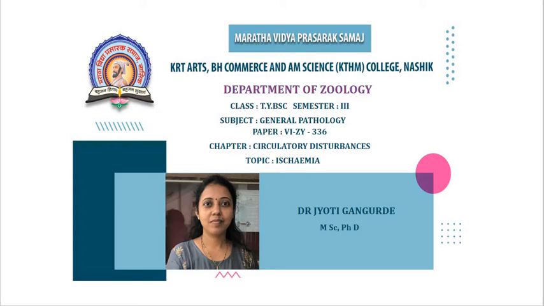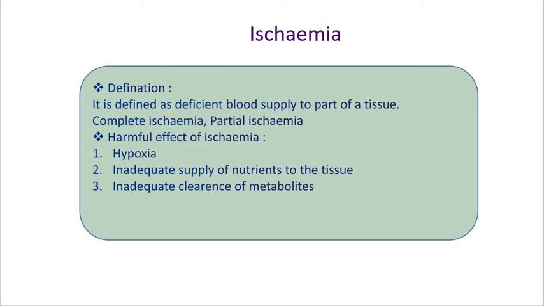Students, today we are discussing the same chapter, circulatory disturbances. In that we are discussing a new topic, ischemia. Ischemia is again a kind of circulatory disturbance. So we'll discuss ischemia here. Ischemia can be defined as a deficient blood supply, or less blood supply, or very minute blood supply to a part of tissue.